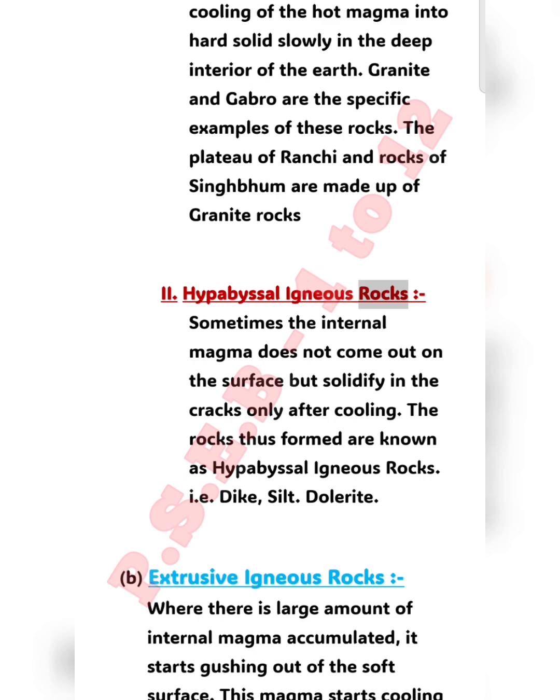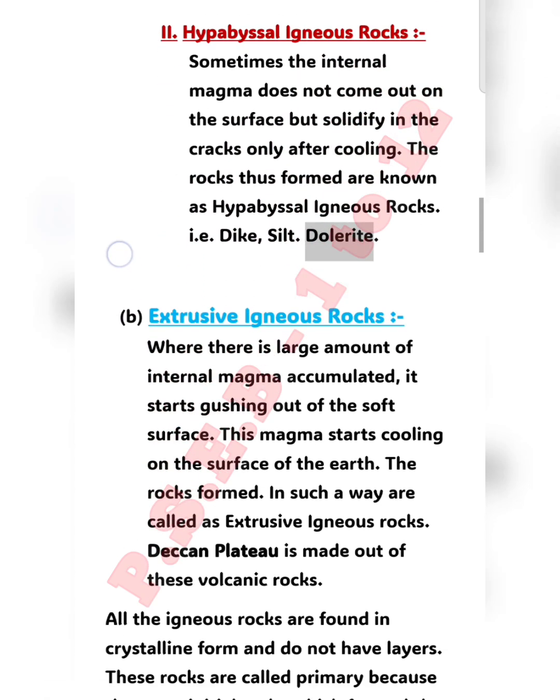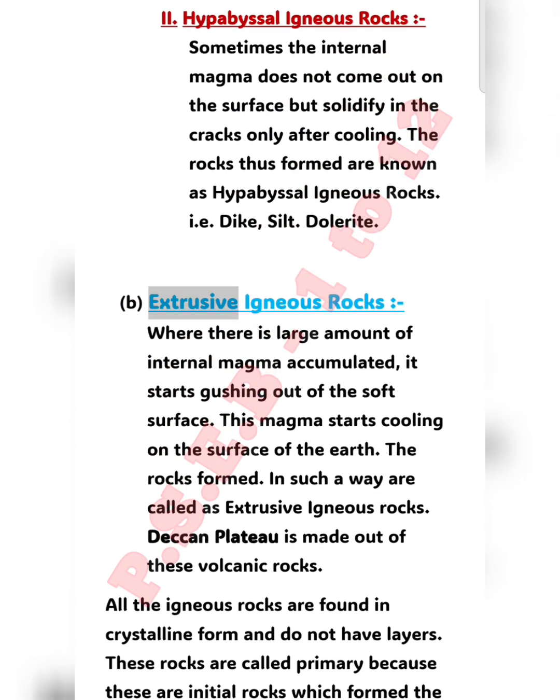Hypabyssal igneous rocks. Sometimes the internal magma does not come out on the surface but solidifies in the cracks only after cooling. The rocks thus formed are known as hypabyssal igneous rocks, i.e. dike, sill, dolerite.